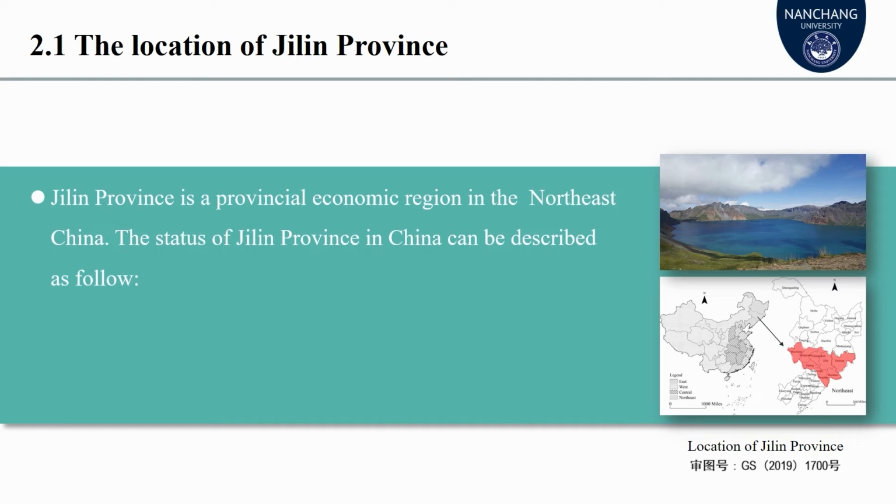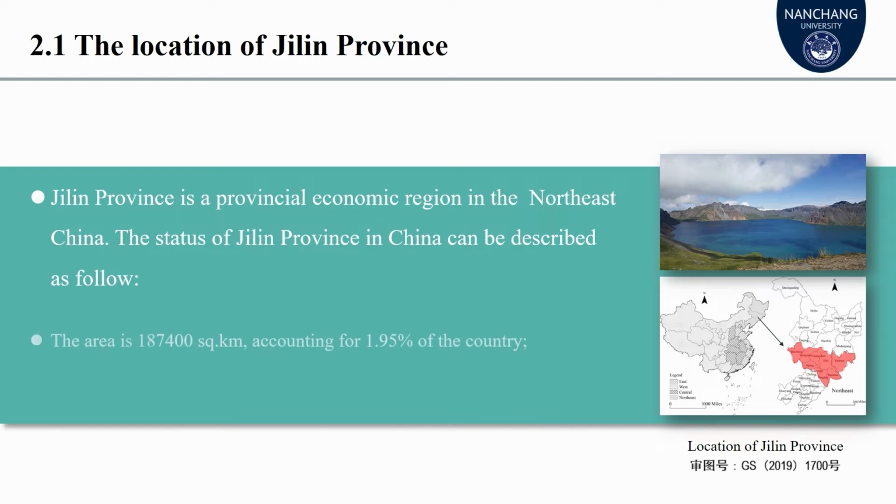This picture shows the specific location of Jilin, an important province in the central part of northeast China, one of China's vital grain production bases, as well as a key industrial base in China. The status of Jilin in China can be described as follows.